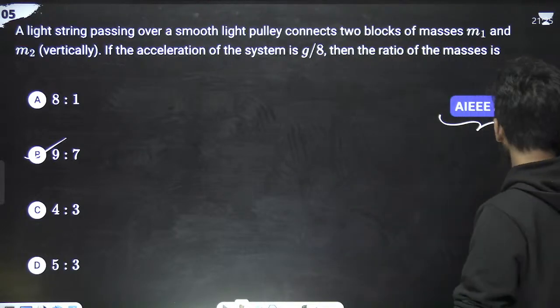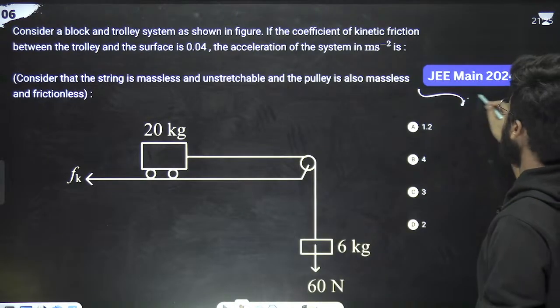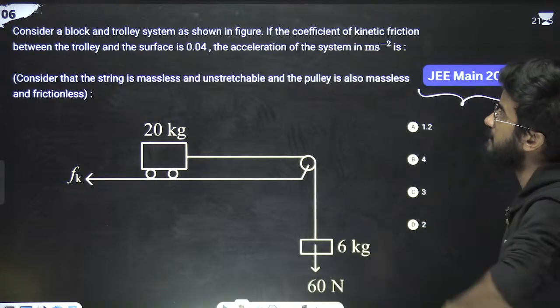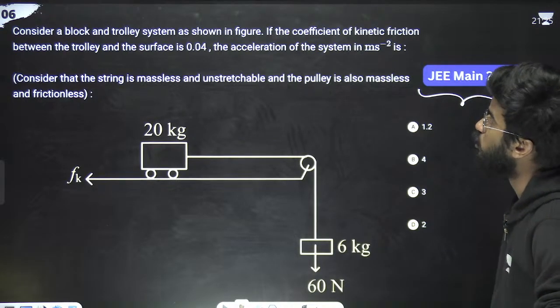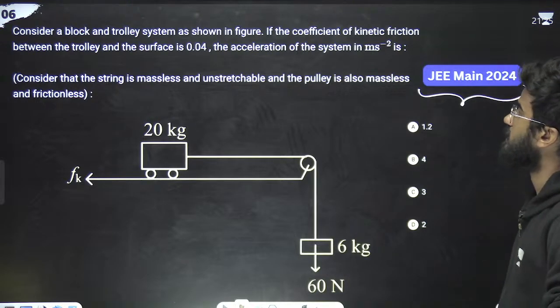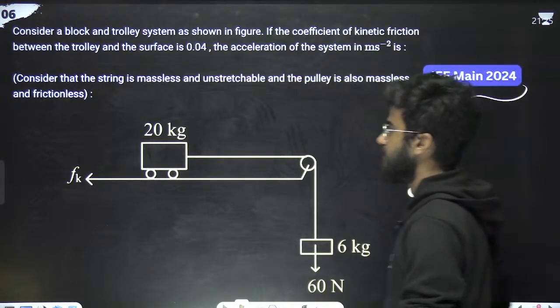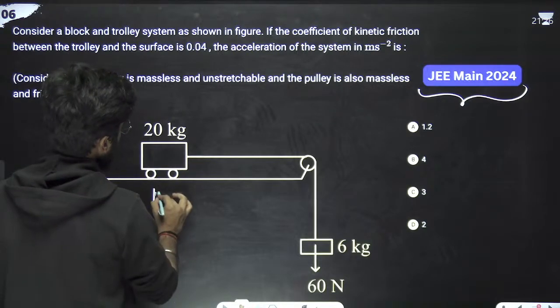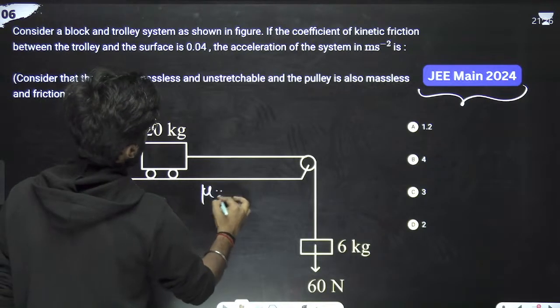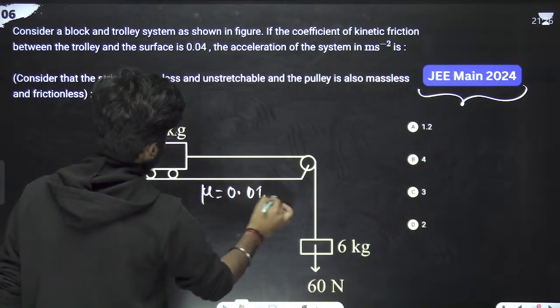Great. Next problem, JEE Main 2024. What the question is saying: consider a block and trolley system as shown in the figure. The coefficient of kinetic friction between the trolley and surface is this. We have to calculate the acceleration of the system. So listen to me very carefully. What is the coefficient of friction? Mu is 0.04.